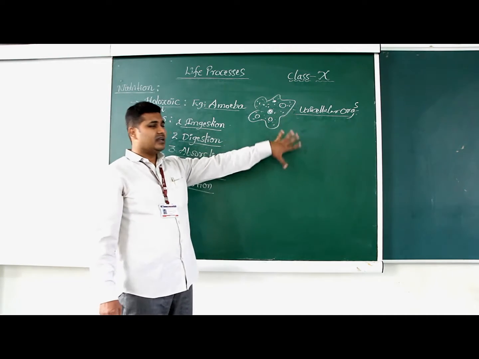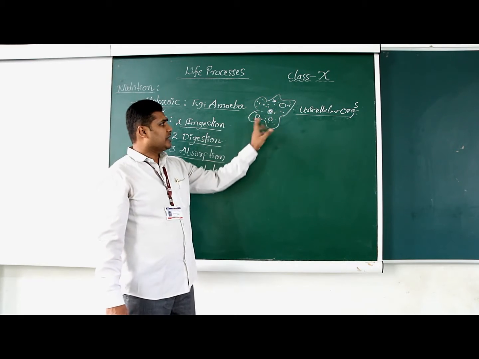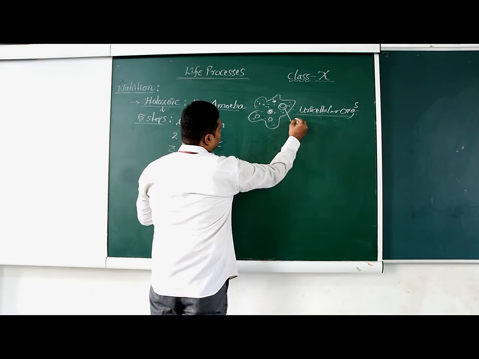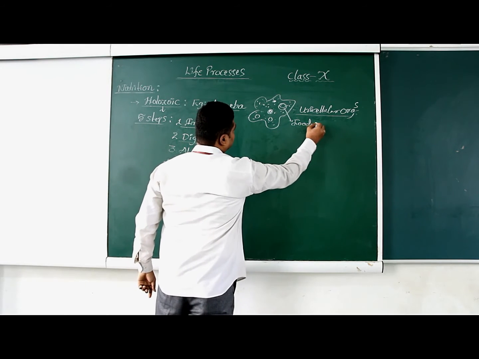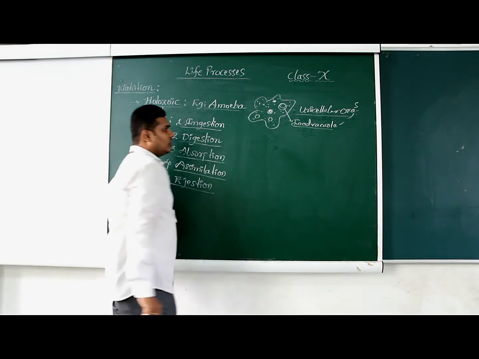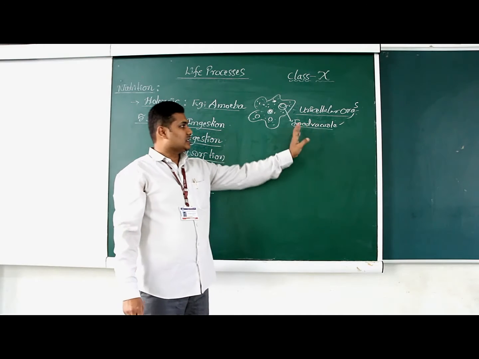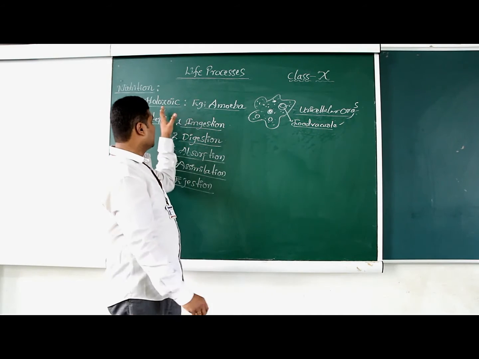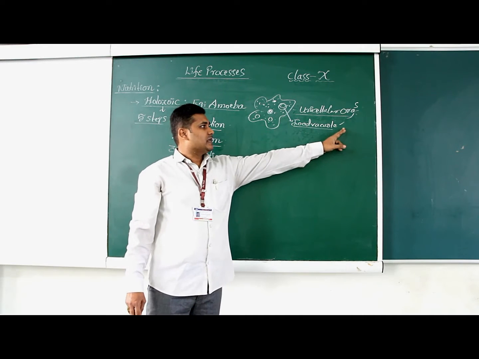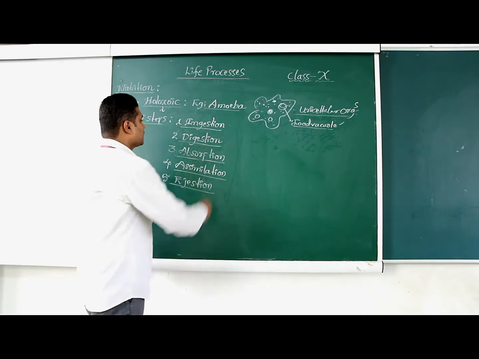Amoeba is a unicellular organism which consists of different types of cell organelles. The main important cell organelle in this is called the food vacuole. Why? Because all the nutrition processes take place by this organelle in amoeba. So it is a very important part of holozoic nutrition in amoeba. The food vacuole plays the main role in amoeba to complete the digestion process.